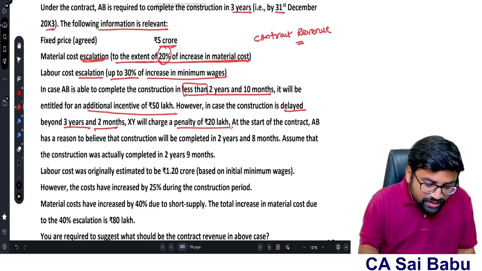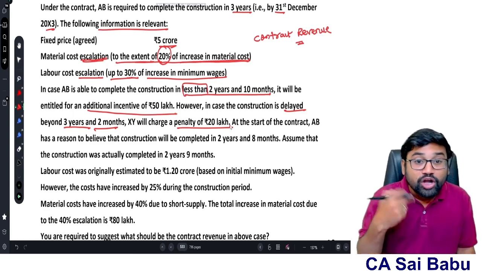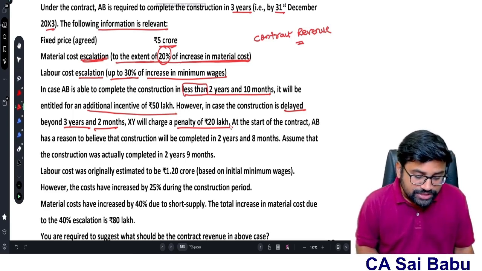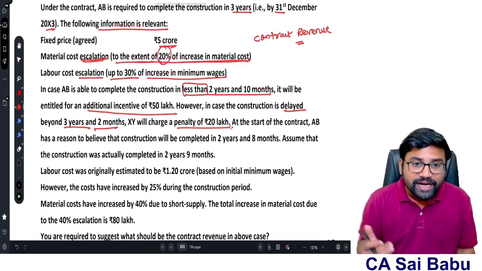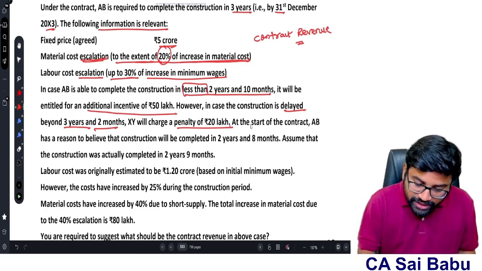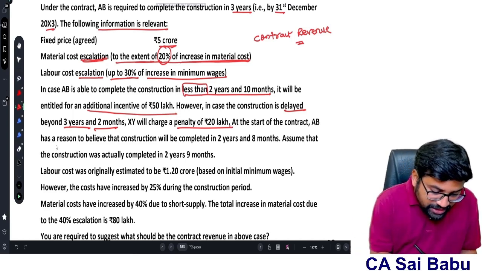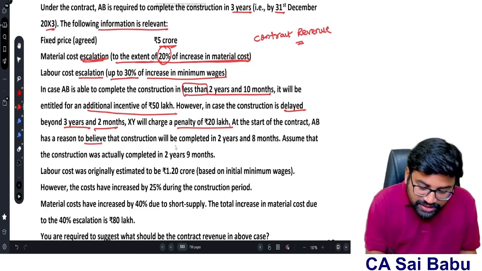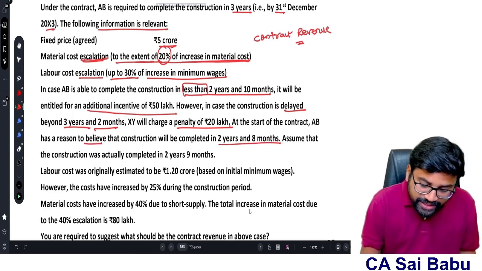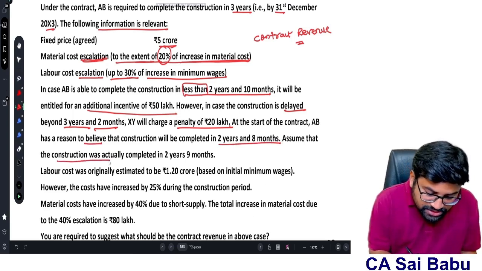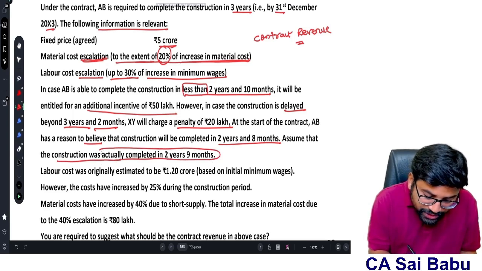Now here, if the contract is delayed beyond 3 years and 2 months, the contractor has to make the payment of penalty, which will reduce the contract revenue. At the start of the contract, AB has a reason to believe that construction will be completed in 2 years and 8 months. Assume that the construction was actually completed in 2 years 9 months.